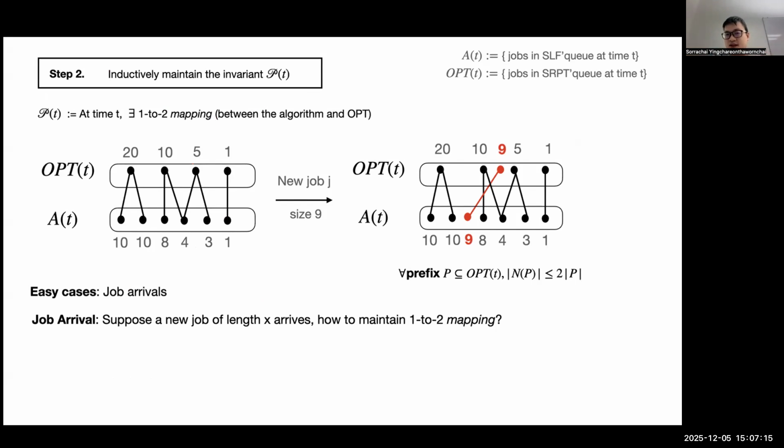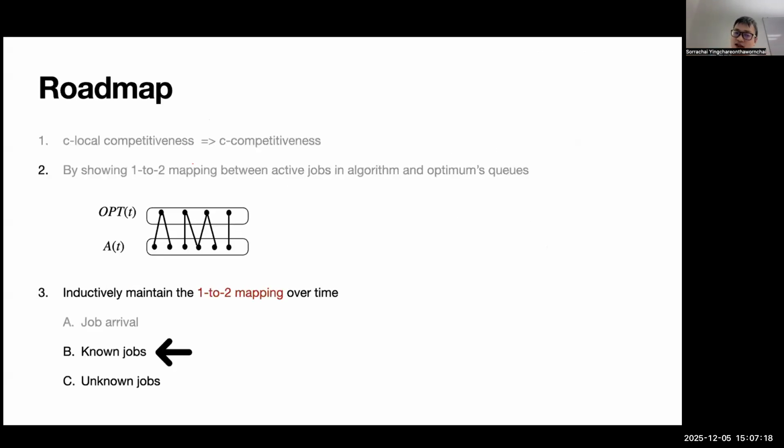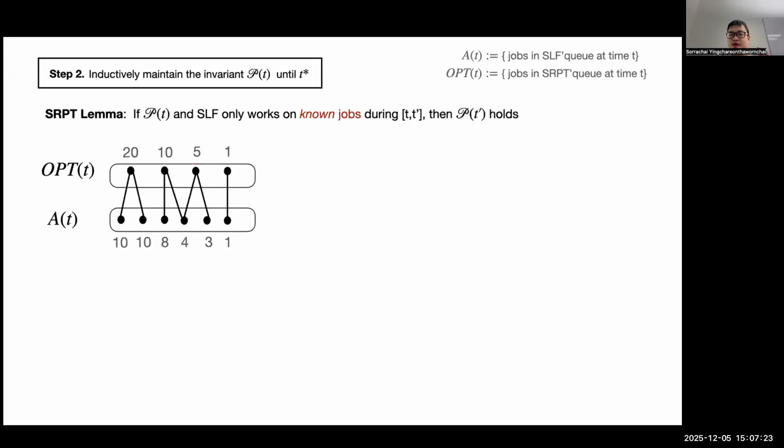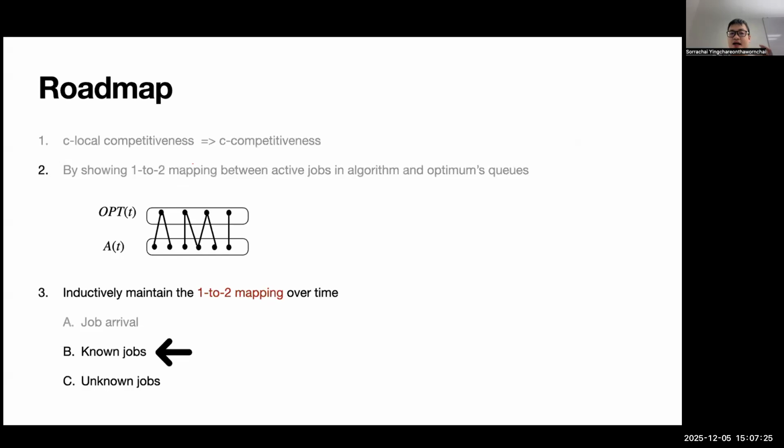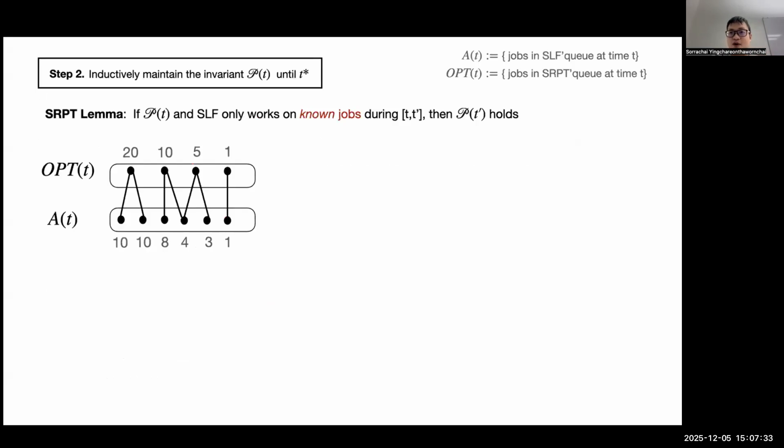So that's very easy to maintain. The slightly harder case is the non-jobs. We can say the following: I can maintain the 1 to 2 mapping if the algorithm is working on the known jobs. So the formal statement is the SRPT lemma. If the algorithm keeps working on the known jobs, then you can update to get an invariant. You can maintain an invariant.